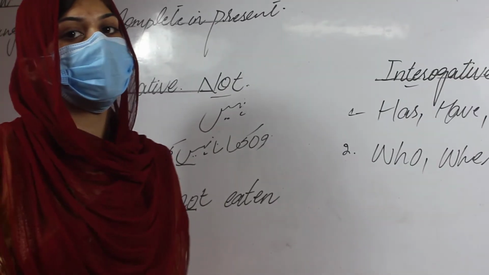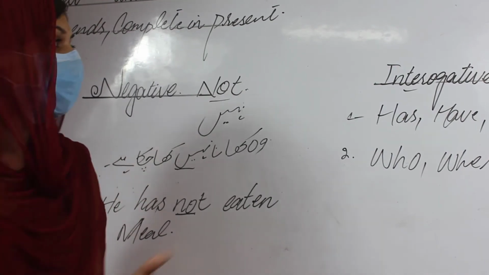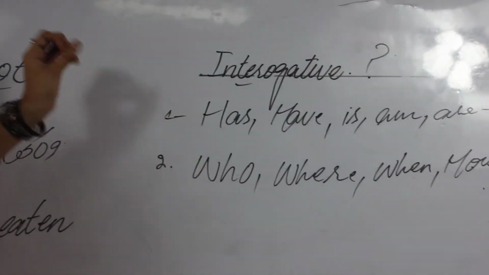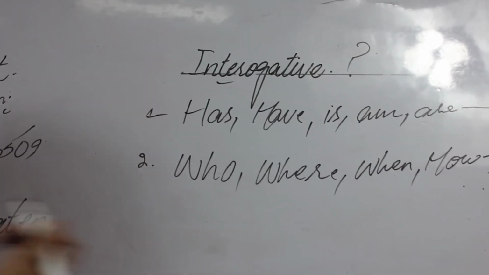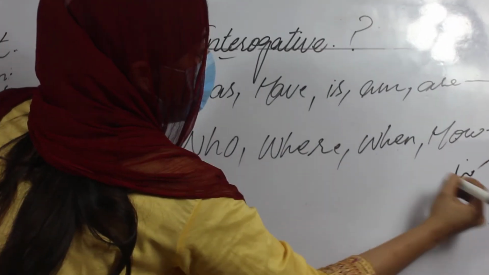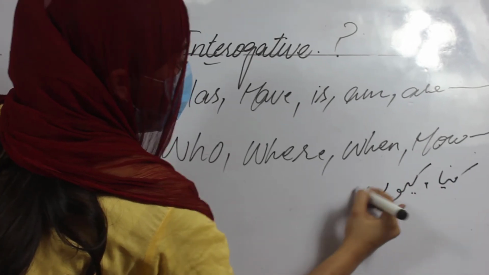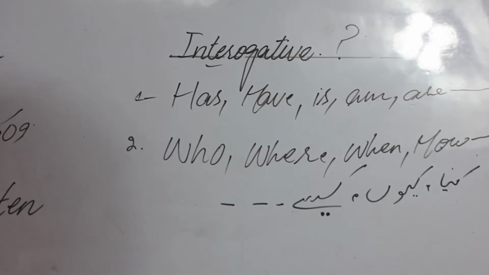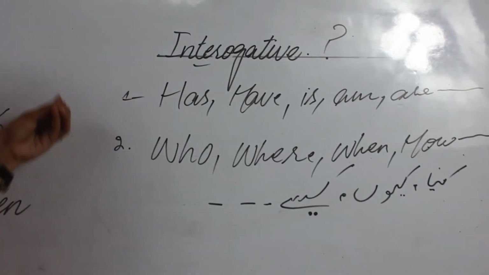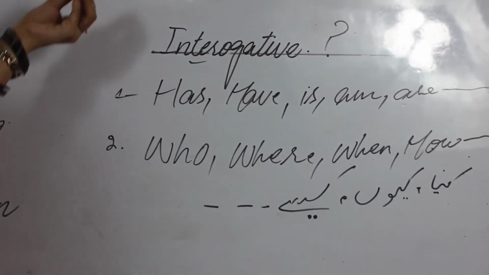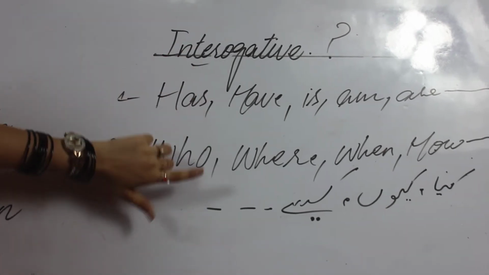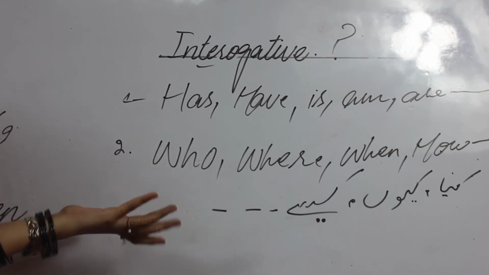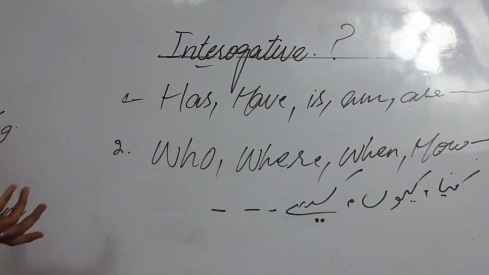But it doesn't mean that this is not an interrogative statement, because if you have questioning words in Urdu, like kya, kyun, kaise, and these types of words, it means that you have an interrogative statement and you have to convert it according to the interrogative pattern and criteria.